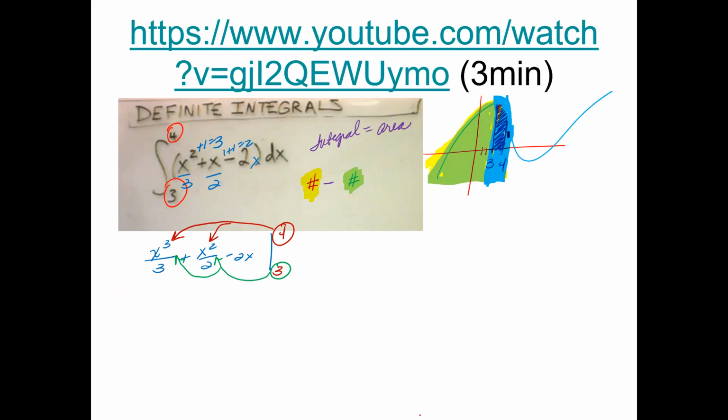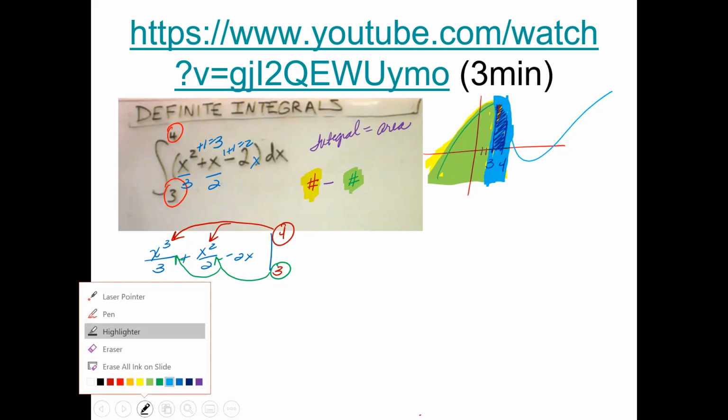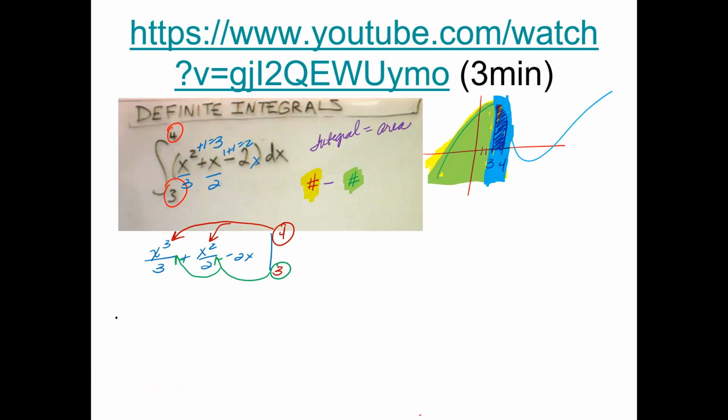And that is the area that you're trying to find, and that's why we have to subtract it. Hopefully visually that makes sense to you. But you always take the upper bound, subtract the lower bound, and that will give you the area of the specific piece identified by the integral. All right, so let's go ahead and do that.